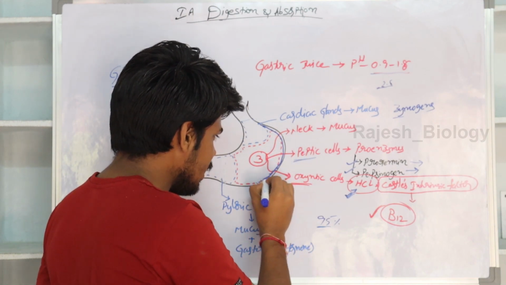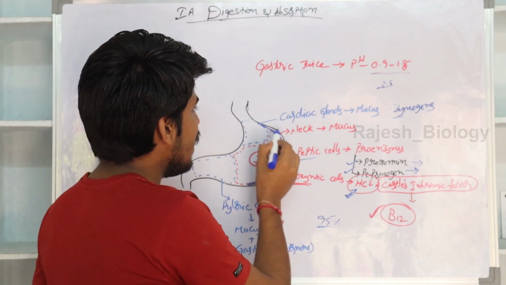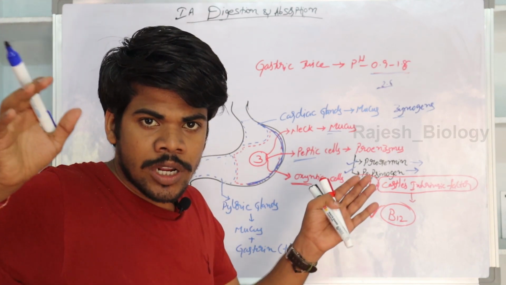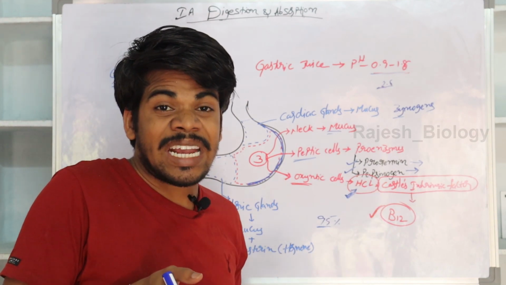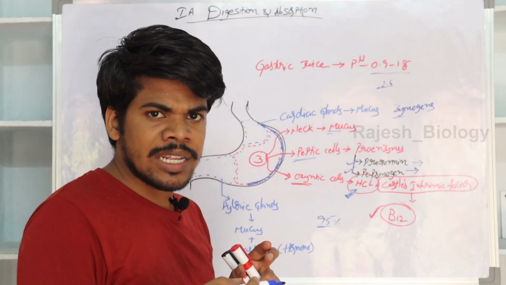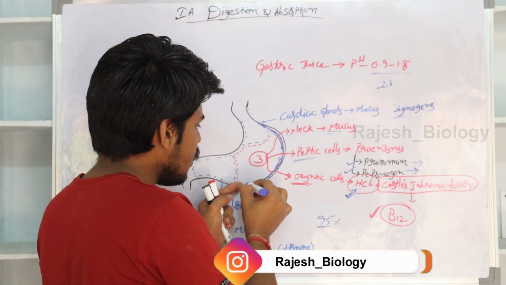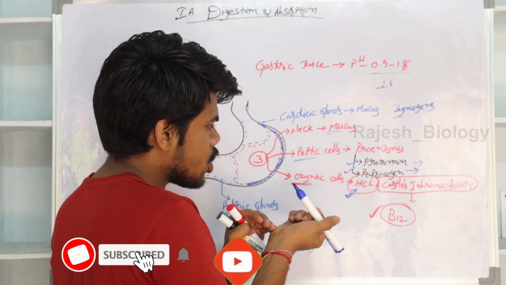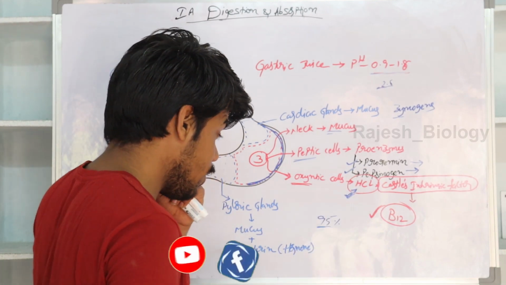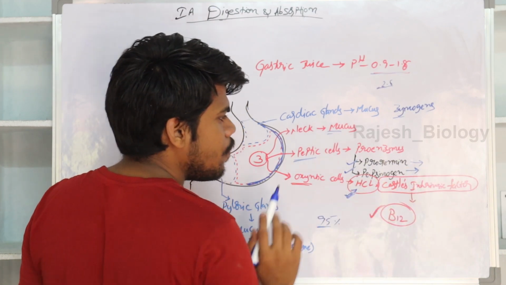That protective layer is secreted by the neck cells, which is nothing but mucus. Mucus protects the wall of the stomach from the excoriation by the HCl. So that HCl does not rupture the wall, the mucus secretes a layer, and that mucus layer protects the wall of the stomach from the HCl. So this is the function of HCl. HCl converts prorenin into renin, and pepsinogen into pepsin.